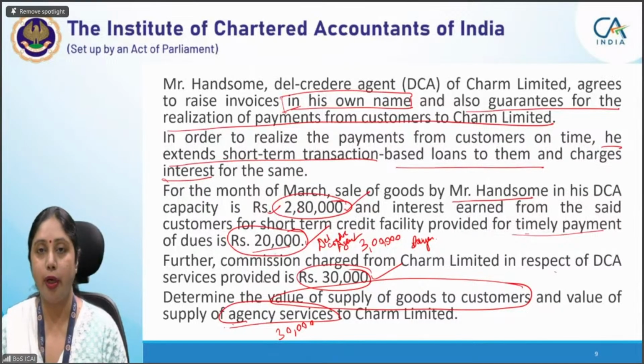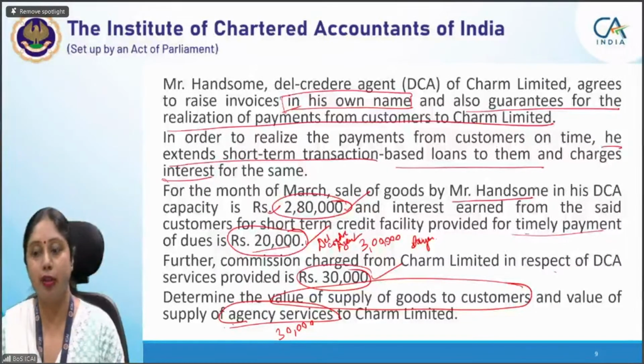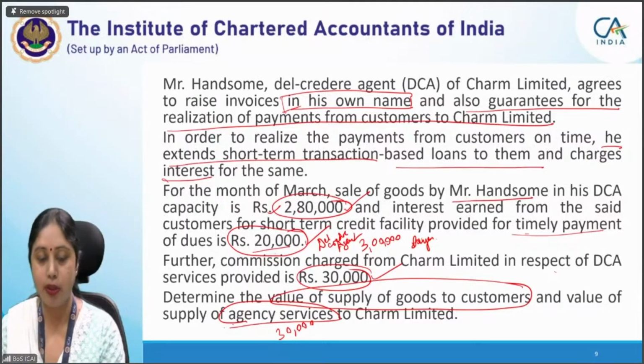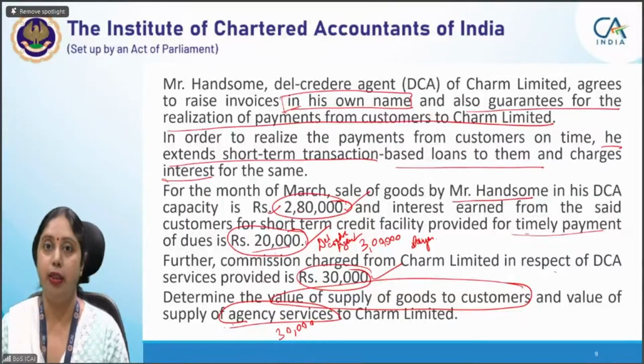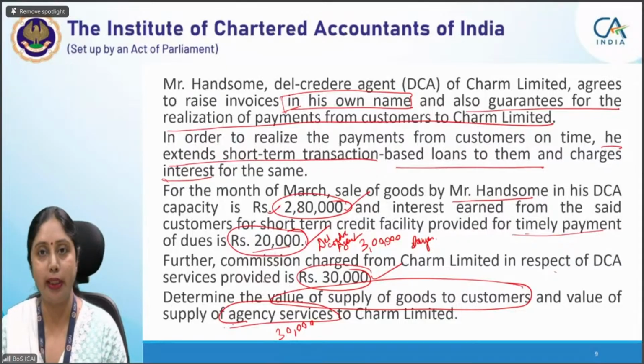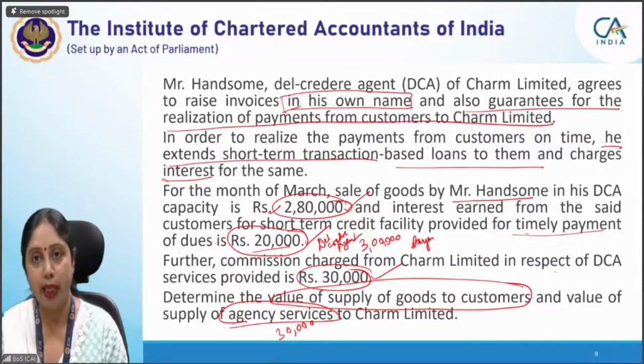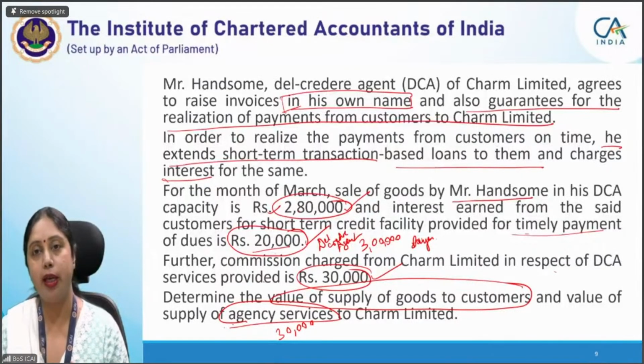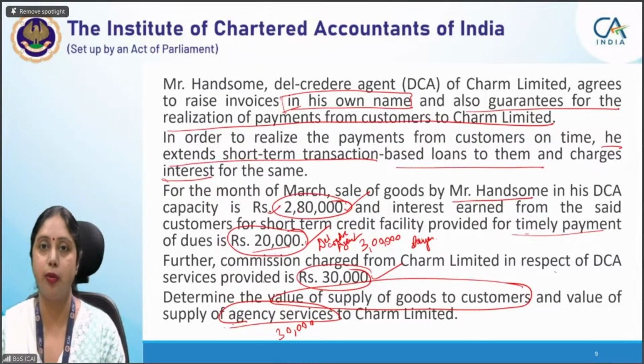Then comes the point that the del credere agent has sold the goods worth rupees 2,80,000 to the final customer plus the credit facility. That becomes a composite supply by virtue of the circular. So you can simply mention that the circular clarifies that in case of the del credere agent, the supply will include the supply of goods as well as the extension of loan services, because it becomes a composite supply wherein the principal supply is supply of goods, and that is why the value of supply becomes 2,80,000 plus 20,000